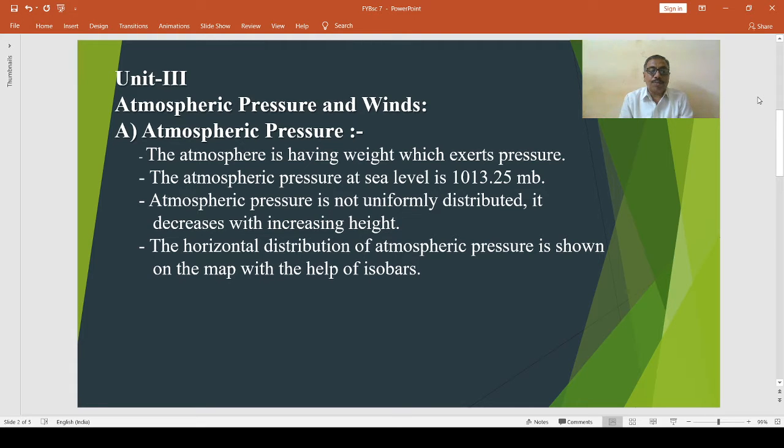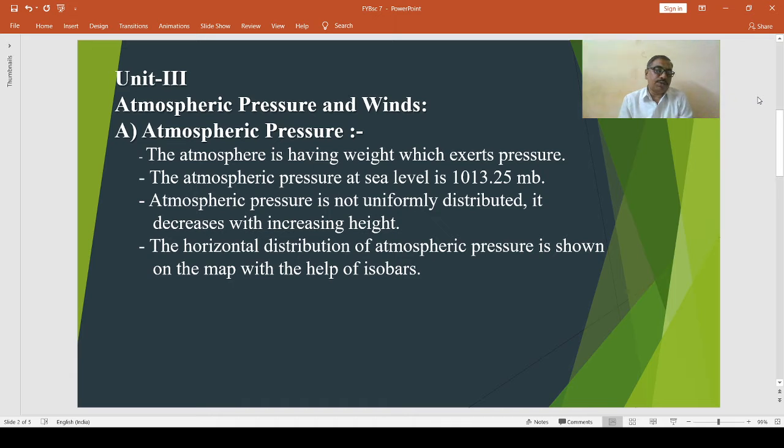At sea level, atmospheric pressure is 1013.2 millibar. The distribution of air pressure is controlled by altitude, temperature, rotation of the earth, water vapor, etc. There is an inverse relationship between temperature and pressure. That is, higher the temperature, lower the pressure, and vice versa.